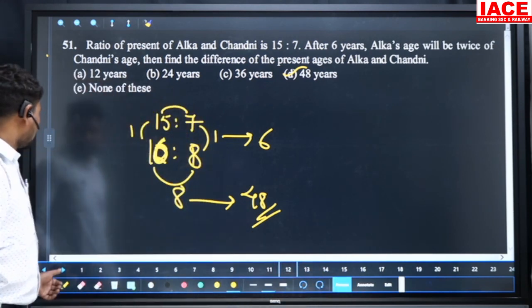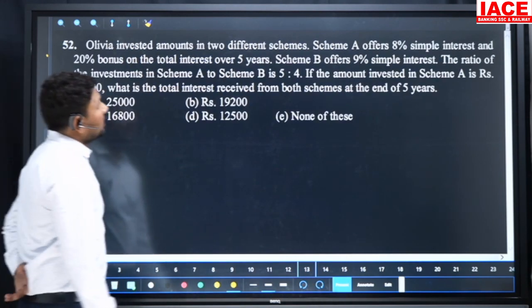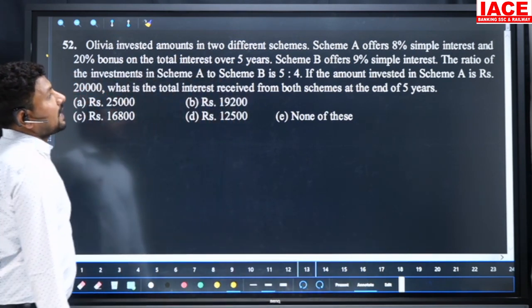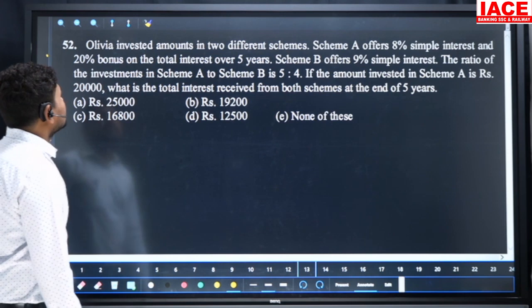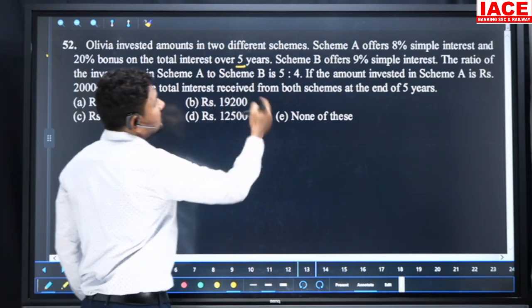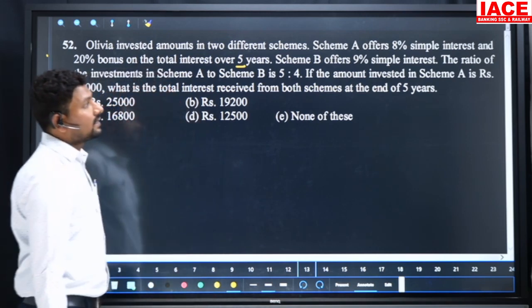And moving to the next question. 52. Olivia invests an amount in two different schemes. Scheme A offers 8% simple interest and a 20% bonus on the total interest. For how many years? 5 years.